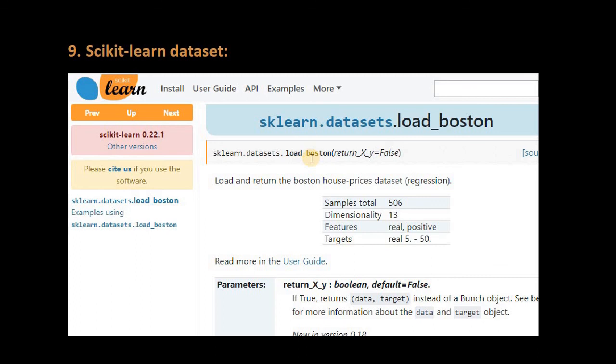You can also download Iris from this Scikit-learn data set. Samples total 506, dimensionality 13, features real and positive, target 5 to 50. You will get this information when you write this kind of source code.